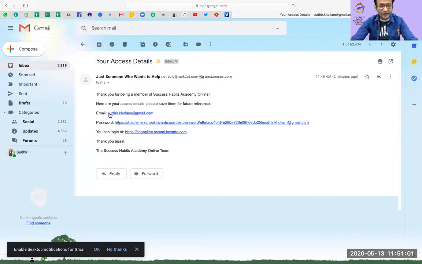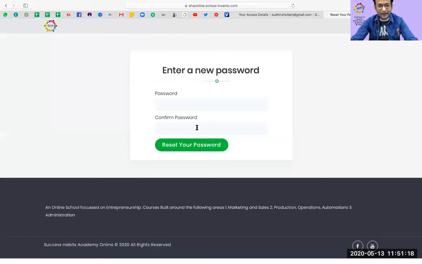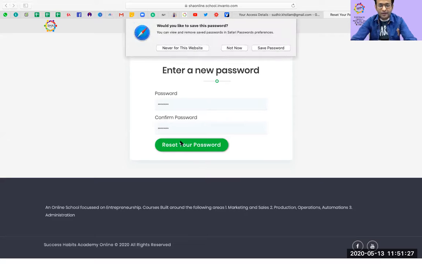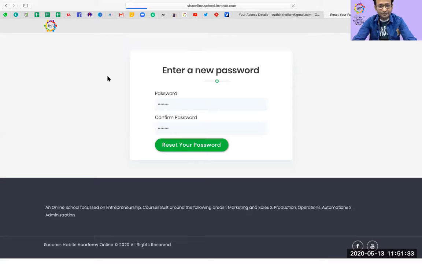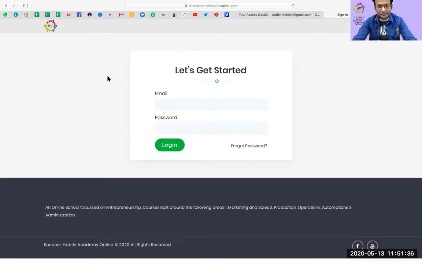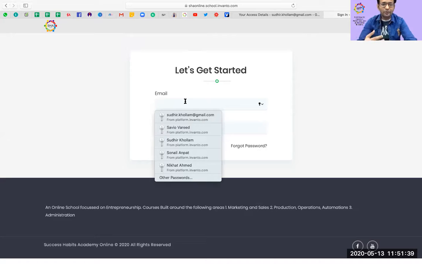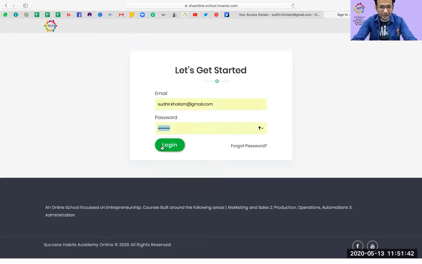This is your email, that's your username, this is the password. You can log in at shaonline.school.invanto.com. So you can click here, and it's going to open up a new window. This is where it can ask you to set up a new password. So I'm going to put in a new password. There I go. I've set the new password and now it's asking me to log in, so I'm going to log in using the same password.